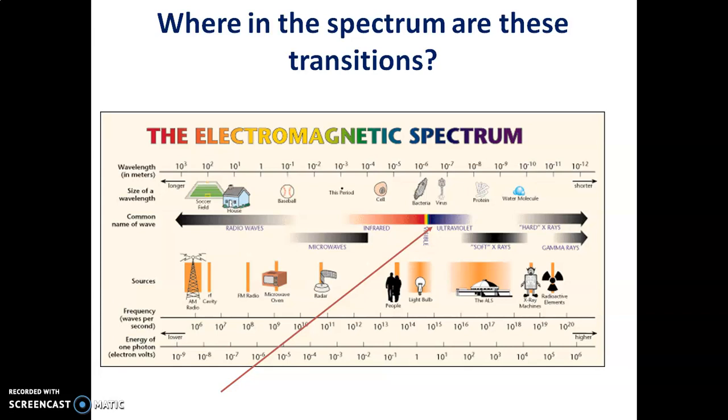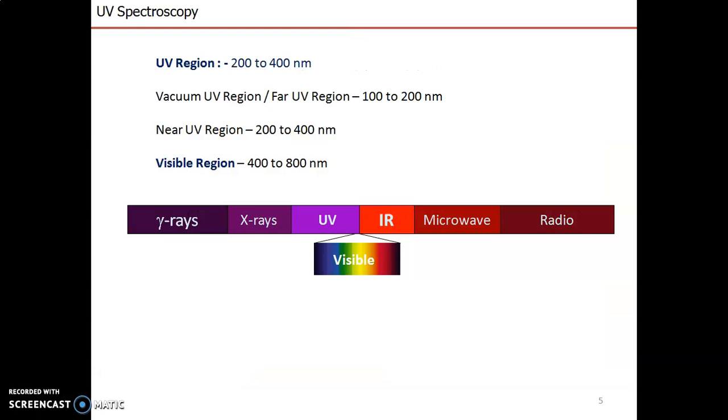Then we will see what is the electromagnetic spectrum. The electromagnetic spectrum is a bunch of radiation which contains a number of electromagnetic radiations such as gamma radiation, X-rays, UV rays, visible rays, IR radiation, microwave and radio waves. Today we are going to see particularly UV visible spectroscopy.